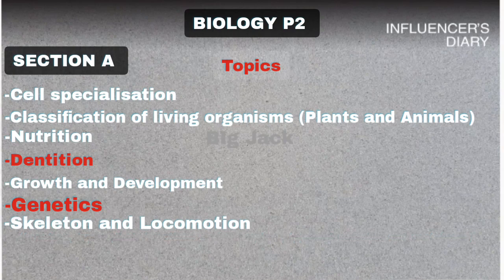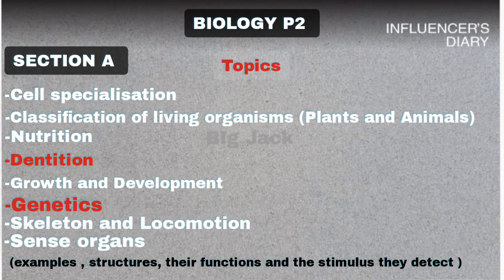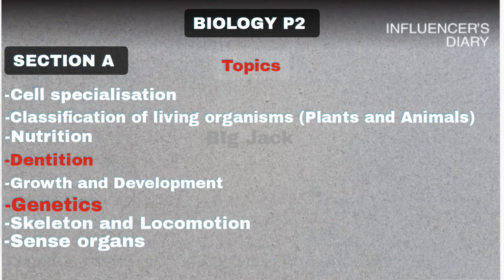Then apart from that, sense organs. On sense organs, you need to know examples of sense organs, their structures, their functions, and also the stimuli that they detect. Then the last one is coordination. Under coordination, you need to know the definition of a hormone, the types of hormones, and where they are secreted from, the ductless glands.